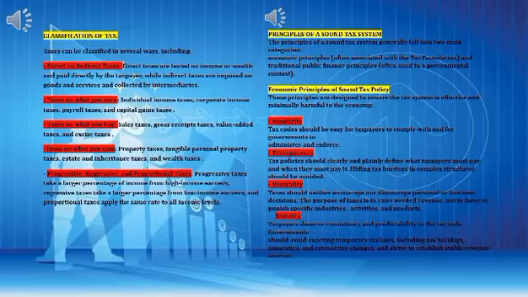Neutrality. Taxes should neither encourage nor discourage personal or business decisions. The purpose of taxes is to raise needed revenue, not to favor or punish specific industries, activities, and products. Stability. Taxpayers deserve consistency and predictability in the tax code. Governments should avoid enacting temporary tax laws, including tax holidays, amnesties, and retroactive changes, and strive to establish stable revenue sources.